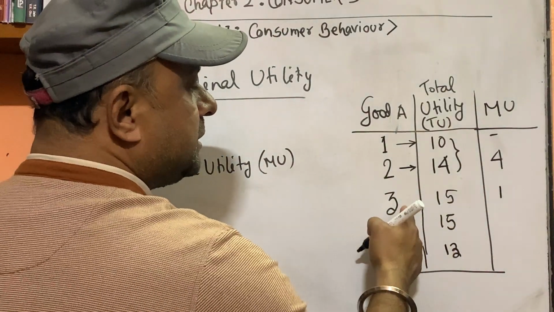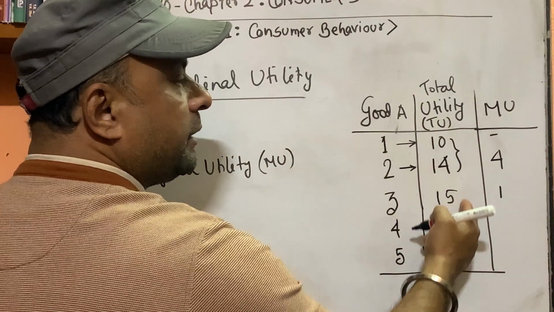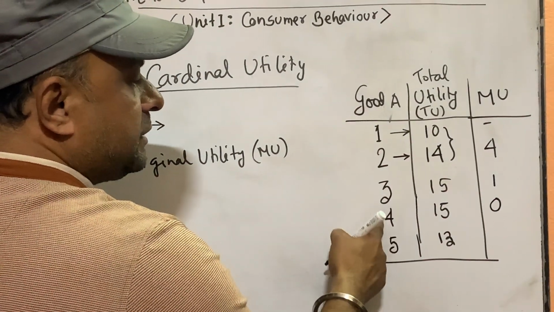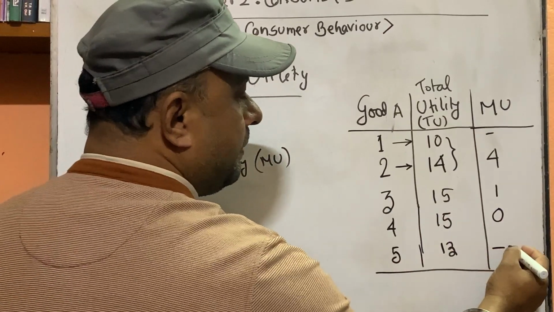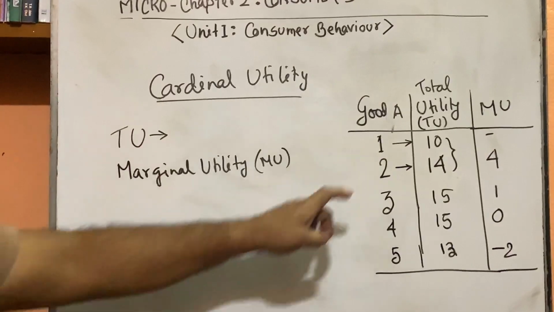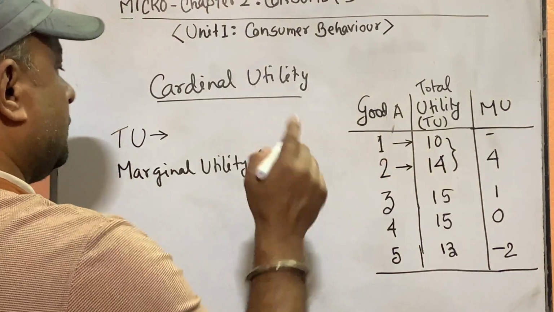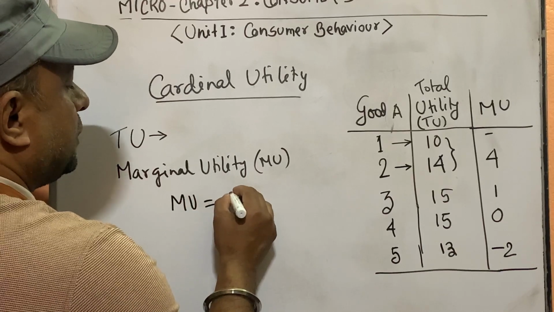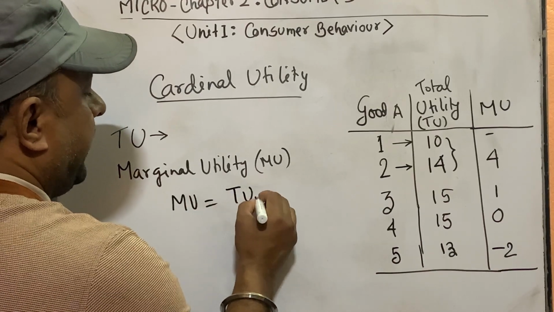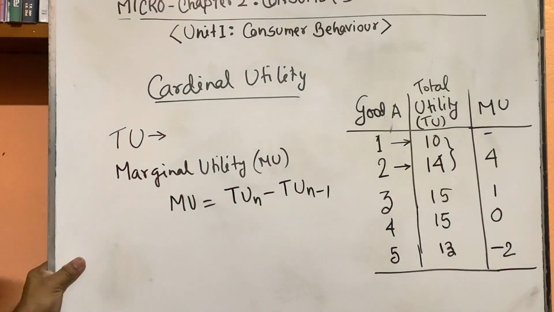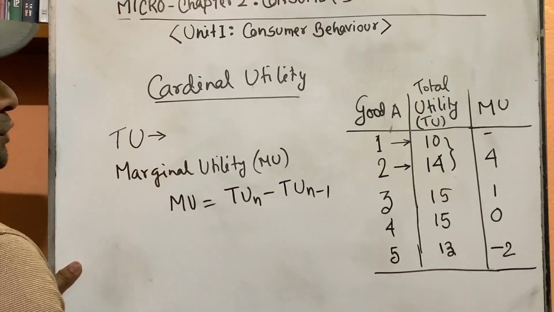If we increase 3 to 4, we are not getting any extra satisfaction. Satisfaction is 0. If we increase 4 to 5, it becomes minus 2. So what we see, our marginal utility formula we can write like that: change in the total utility, total utility n minus total utility n minus 1. It means we have to subtract the earlier one from the next one.